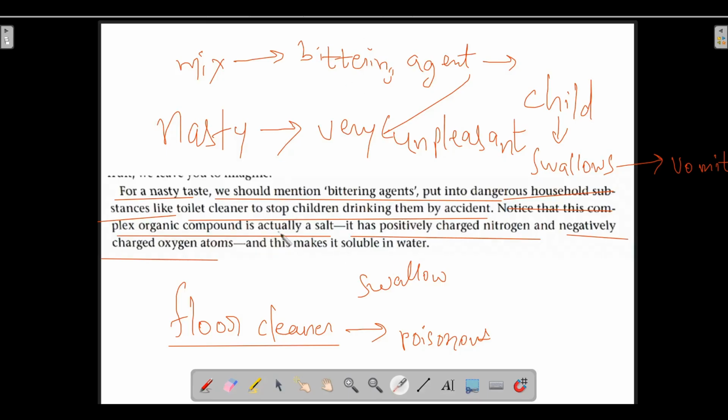So this complex organic compound is actually a salt. It has positively charged nitrogen and negatively charged oxygen atoms, and because of being a polar salt, it has positive and negative poles. Because of being a polar salt, it is soluble in water. It is an ionic compound, and ionic compounds are usually soluble in water.